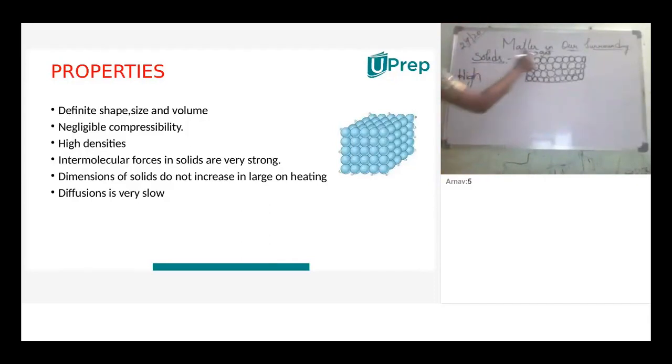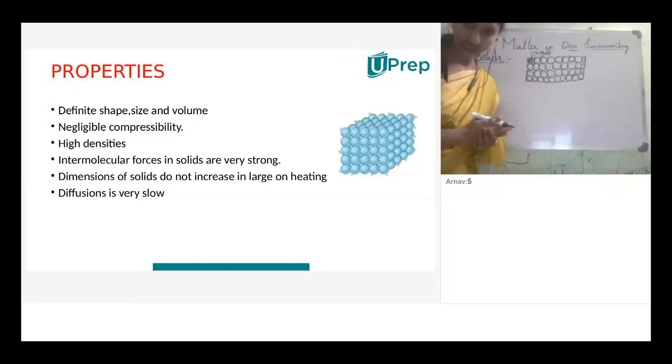Why is it high density? Because the particles are very close. So what happened? Automatically, the mass of the particles is packed closely, so the density also increases. Yes or no? Yes, children? Yes, ma'am. So here, the first one is it is having definite shape, size, volume. The second point is compressibility is negligible. And the third one, it is high density. Solids have high densities.